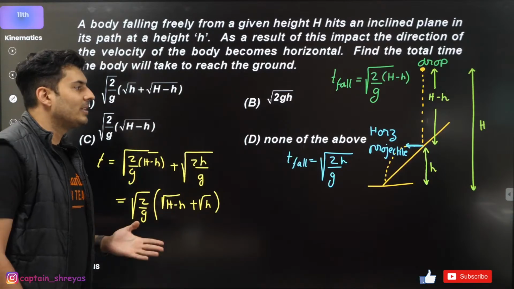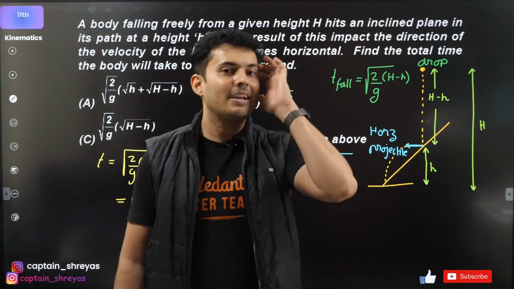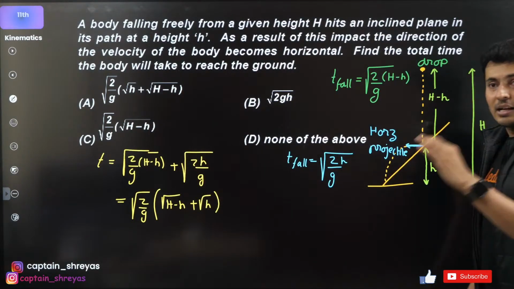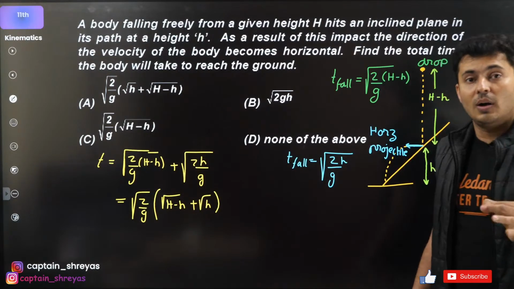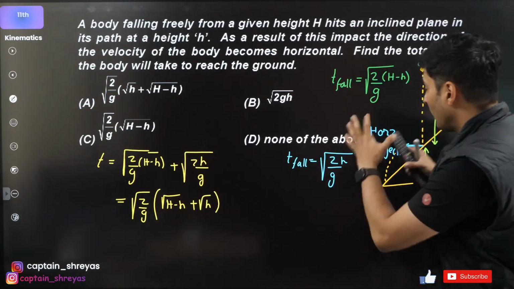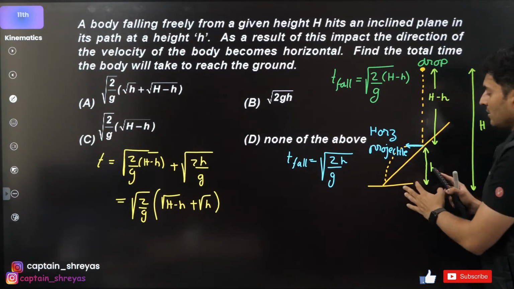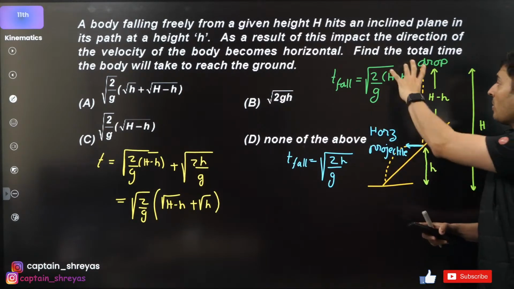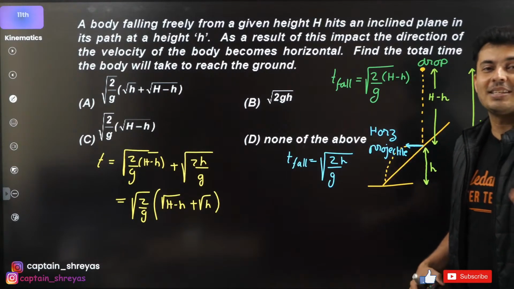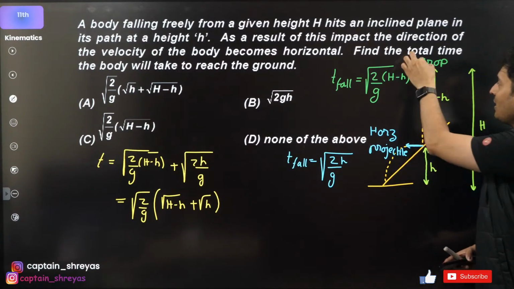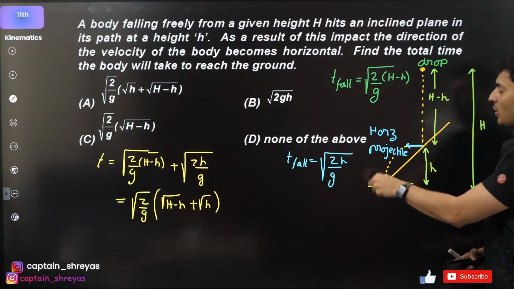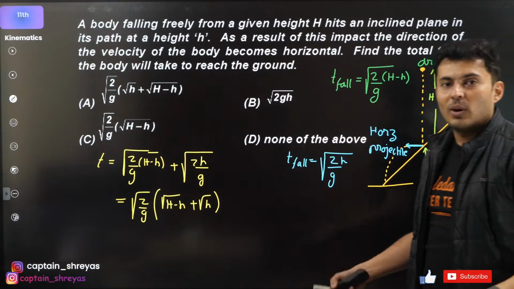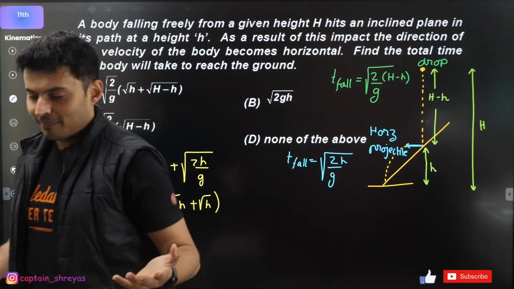Many people are going to leave this question thinking this is some crazy inclined plane problem, but it is not. The crux, or I would say the trick to solve many kinematic questions, is drawing the diagram, understanding the situation, showing everything that you know, and then breaking the problem into small parts, which are much easier to solve. This was so easy. If you drop a ball, I know how much time. This is a horizontal projectile. Oh, this is also easy. So two easy problems are better than one lengthy question.